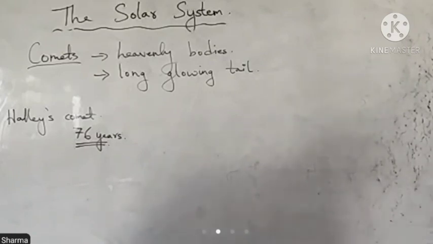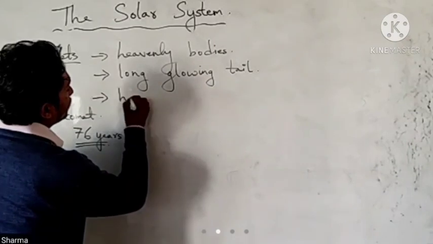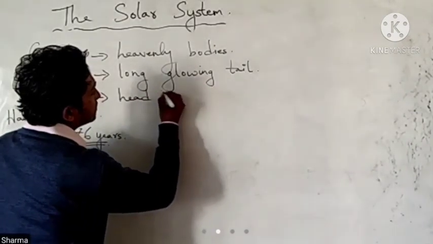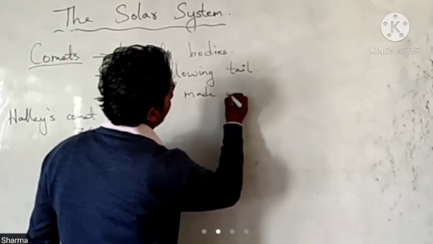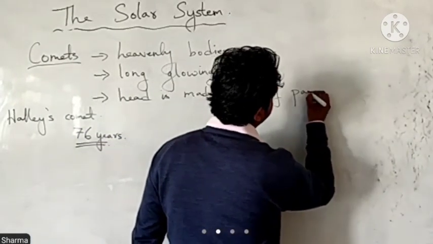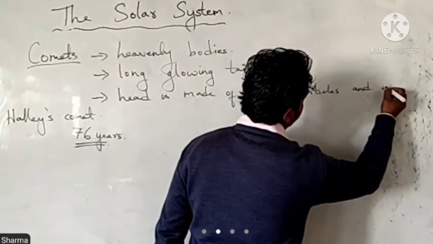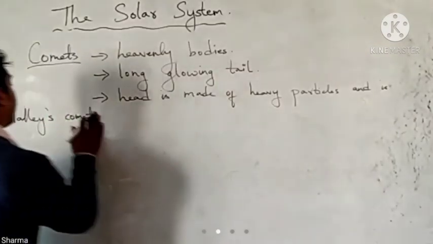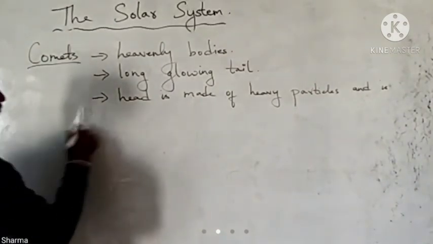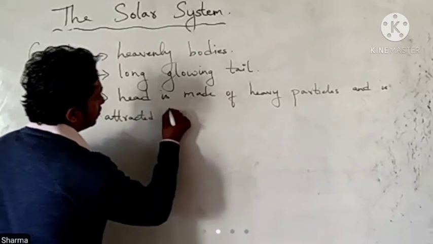The head of the comet is made up of heavy particles and is attracted towards the sun.